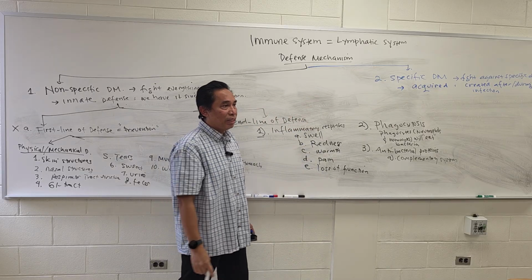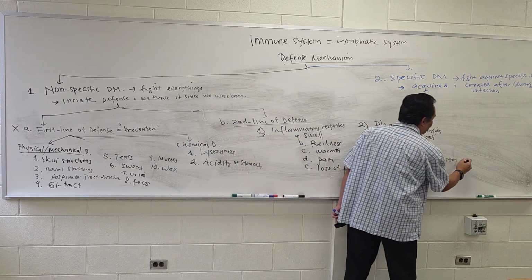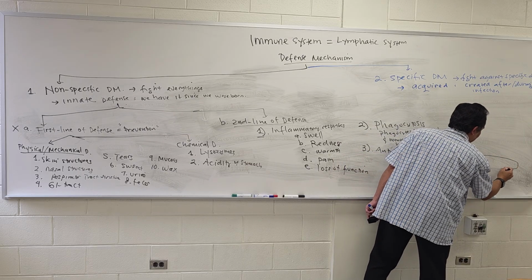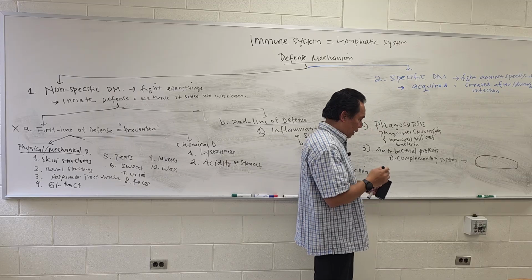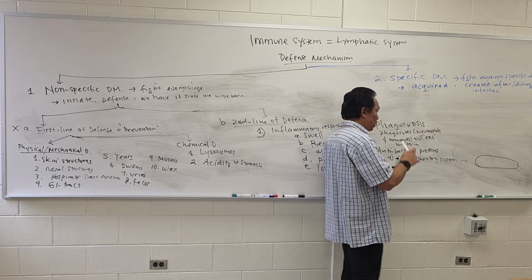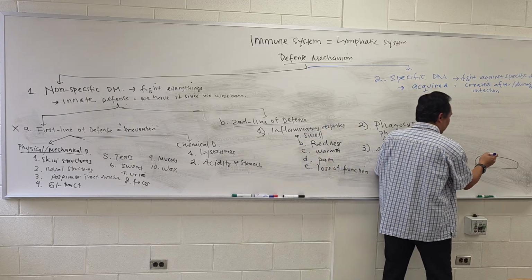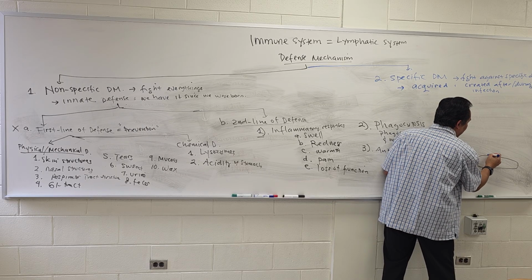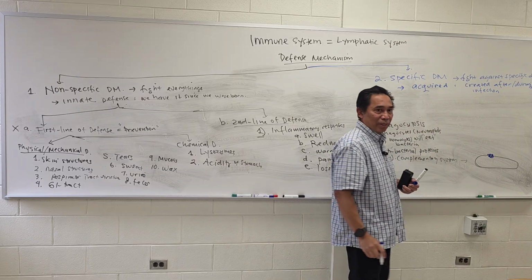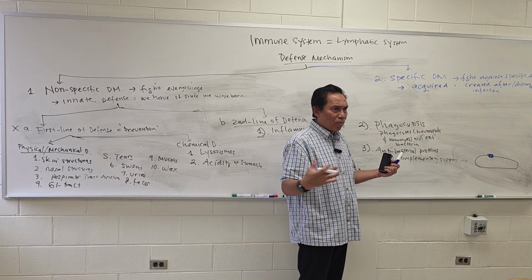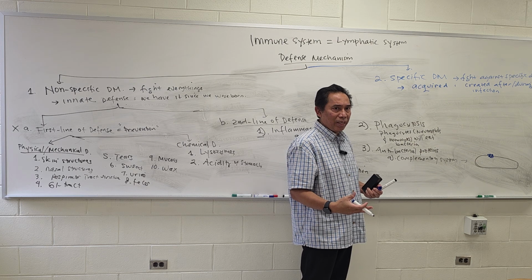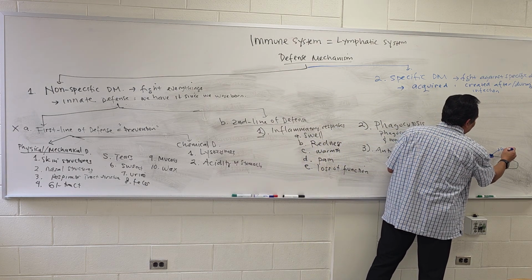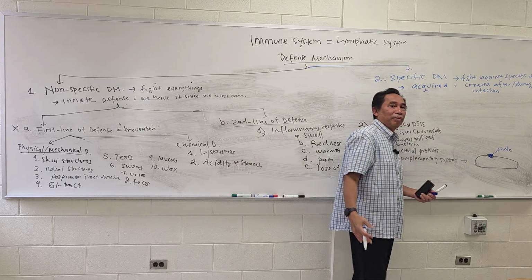What is this complementary system? This is actually a group of proteins. Let's say this is a bacteria. Let's say we have maybe 23, 26 proteins that will attack that bacteria. They destroy the bacterial cell wall and cell membrane, making holes on the bacterial body.